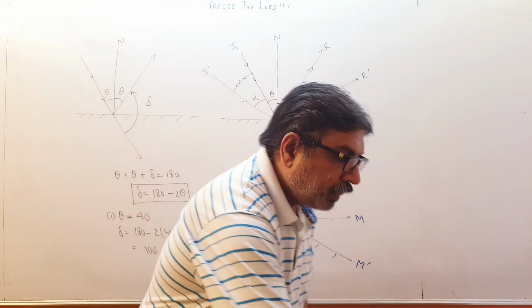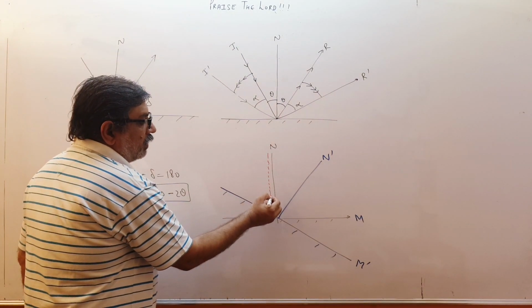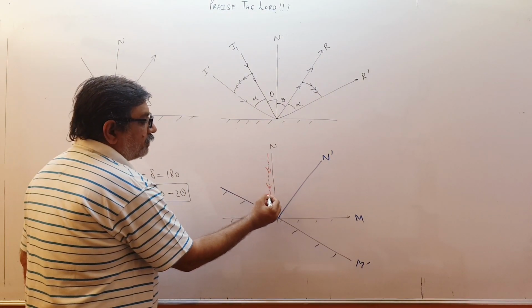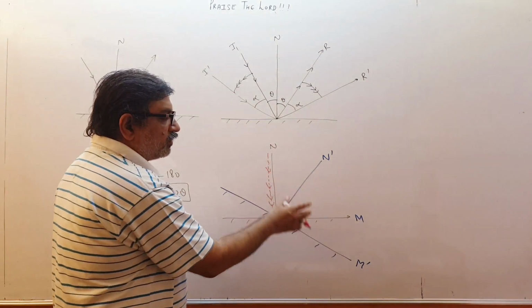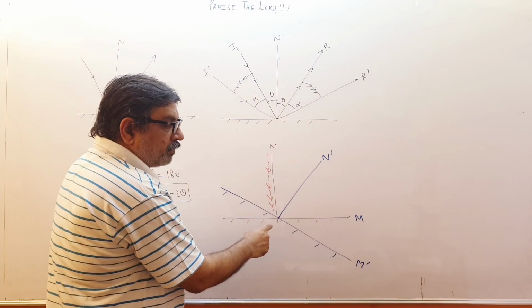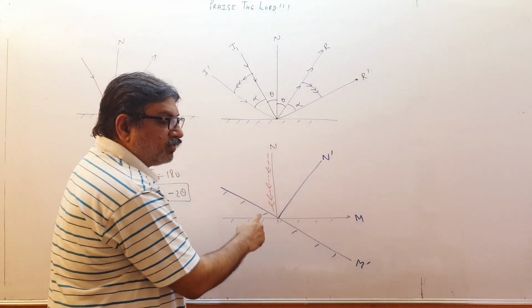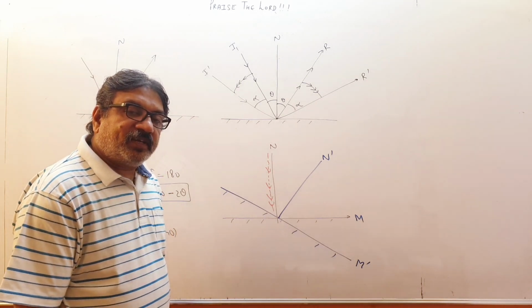Earlier, supposing my incident ray was coming down like this. Don't look at the blue lines now, only look at this first figure. If this was the incident ray and the normal is like this, what was the angle between them? 0 degrees. So what will be the direction of the reflected ray?